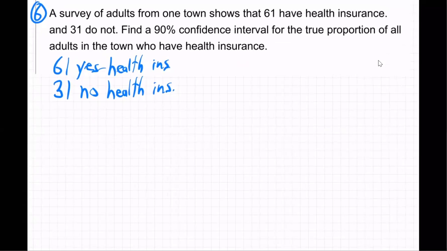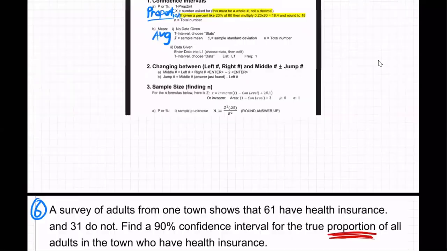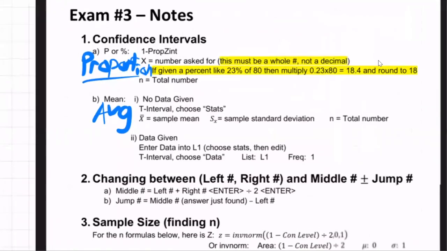We see proportion right there. Notice there's no mean anywhere. There's no average anywhere. There's just proportion. That's right, Bryson, it's proportion. So it's a percentage, a proportion.